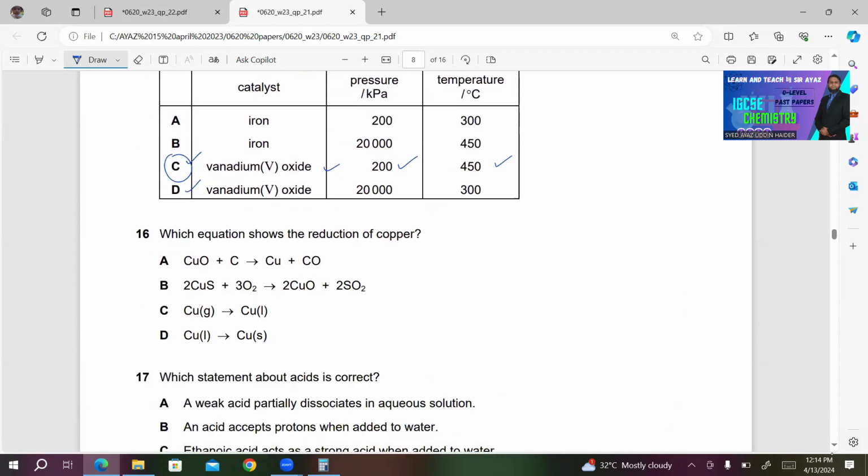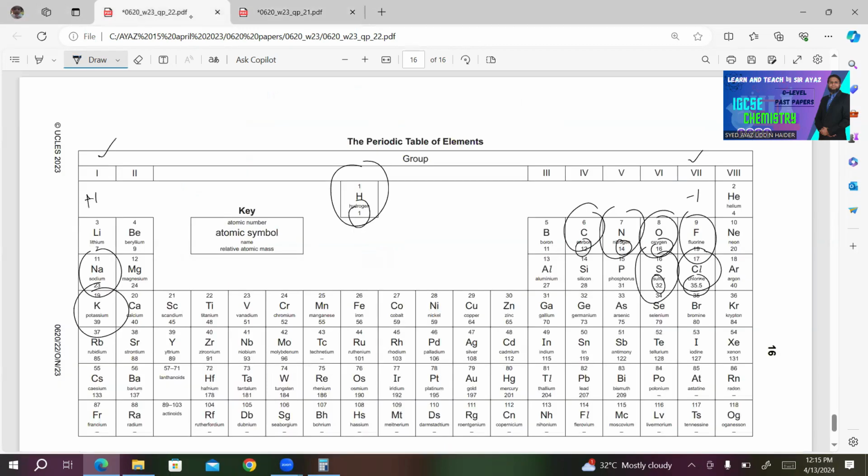Number 16. Which equation shows the reduction of copper? Only choice A seems correct to me, because if you look at the charges on each, you will find that copper is reduced in A, not in the other choices. For your convenience, I am doing the working. In CuO, Cu carries +2 charge as oxygen carries -2 charge. Oxygen is in group 6. Here is oxygen. Group 6 carries -2 charge.